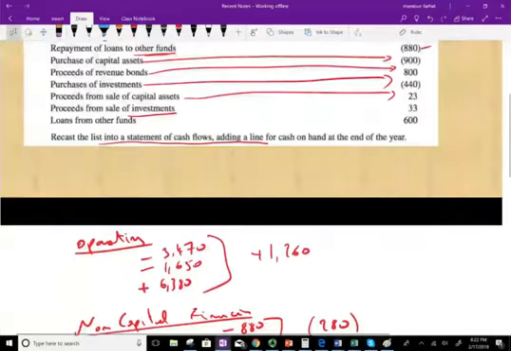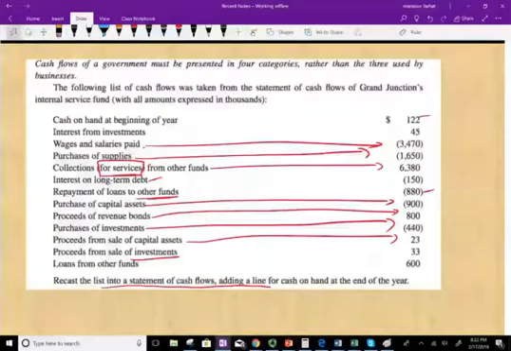Again, what I did, real quick, is identify each one, each category, and whether it's a plus or a minus. Hopefully this exercise helped you with determining how to prepare a cash flow statement. This is an internal service fund, but basically it applies to proprietary funds. If you have any questions, any comments, by all means email me or see me in class, and this topic is covered on the CPA exam, so make sure